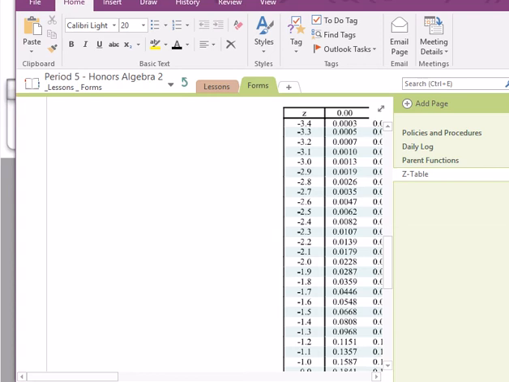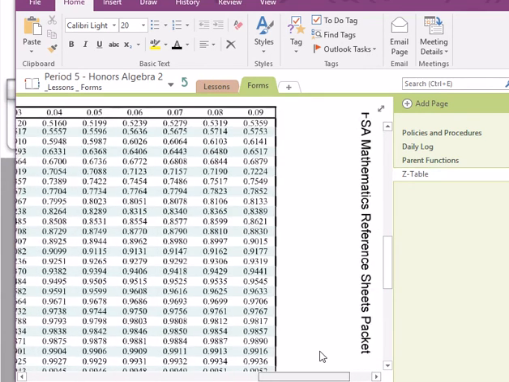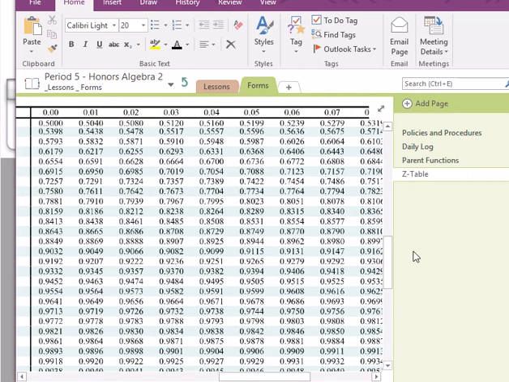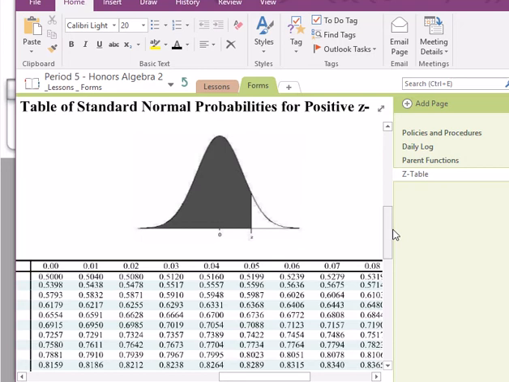Okay. So let's say that I'm measuring people's heights, and I'm able to get a big enough sample where all the heights are normal, and I want to measure what percentage of people I'm taller than.